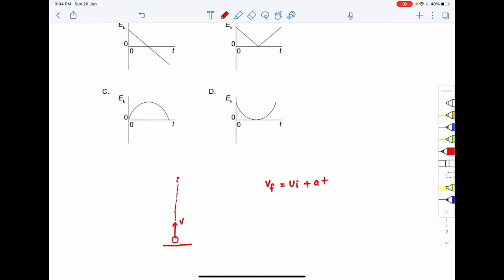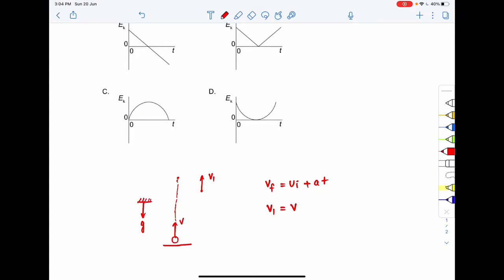Suppose the ball is at this point, moving upward with a velocity, suppose v1. That means the final velocity of the ball is v1. What is the initial velocity? It is thrown with the velocity u. Now what is the acceleration of the ball? The acceleration of the ball will be g downwards, because it is the acceleration due to gravity.